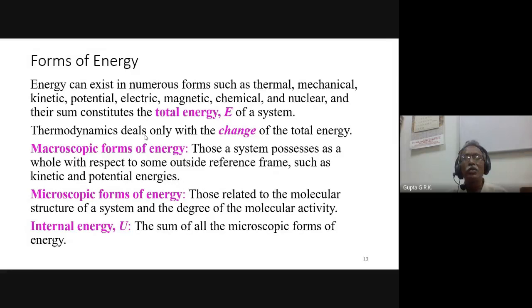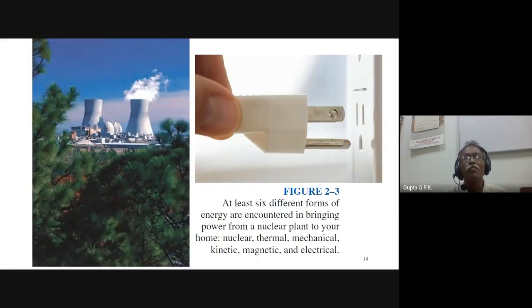And the microscopic form of energy is mainly the internal energy, which is related to the molecular structure of a system and the degrees of molecular activity. This is called internal energy, which is the microscopic form. We have always seen that energy gets transformed from one form to another. Suppose we take nuclear energy: at least 6 different forms of energy are encountered in bringing power from a nuclear power plant to your home.